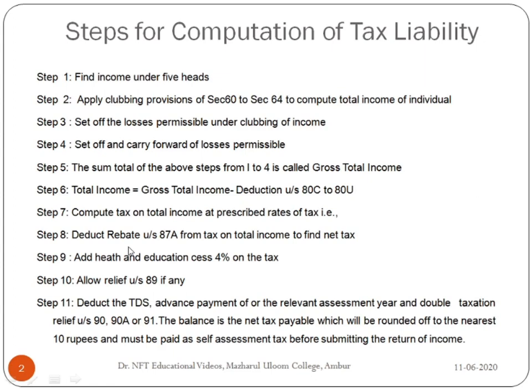This rebate under section 87A of the income tax law is allowed for the taxpayers who are having the total income up to 3.5 lakh. A rebate of 2,500 is allowed against the income tax payable. In case where the tax payable is less than 2,500, the rebate is limited to tax payable. That we will see in detail during the problems.